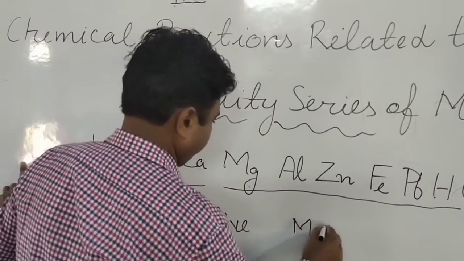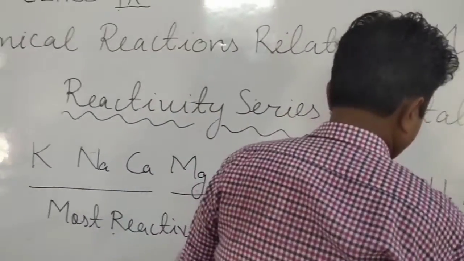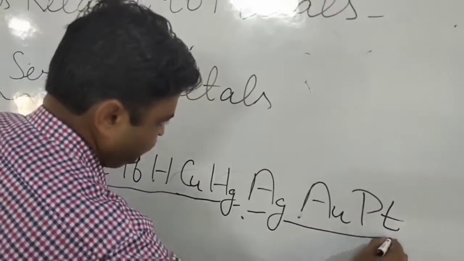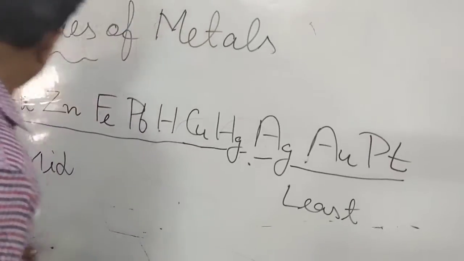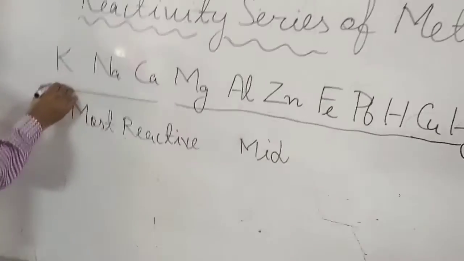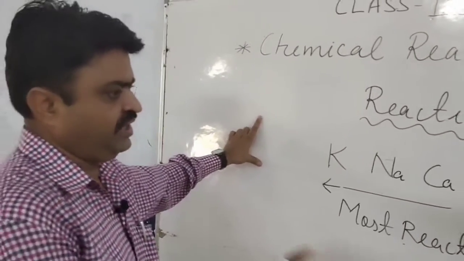They are mid-reactive metals. And these Ag, Au, Pt, they are least reactive. So this is the reactivity series according to their reactivity.